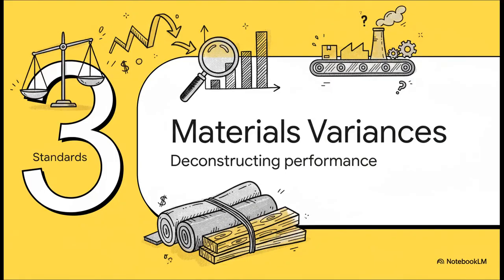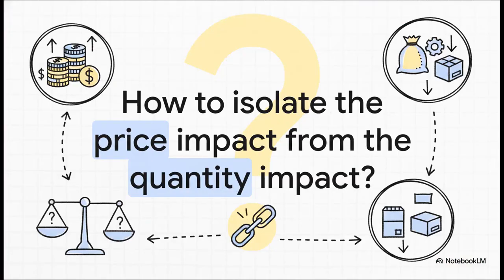And that brings us to the analytical heart of this whole system, variance analysis. This is where we deconstruct the difference between standard and actual. Let's begin with our first major cost component, direct materials. This question gets to the core of the analytical challenge. Let's say your actual material cost was higher than the standard. Well, what does that really tell you?